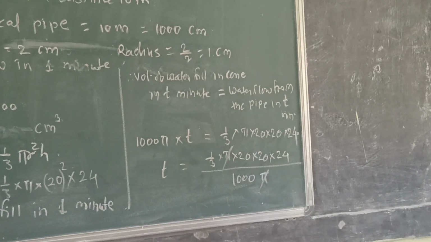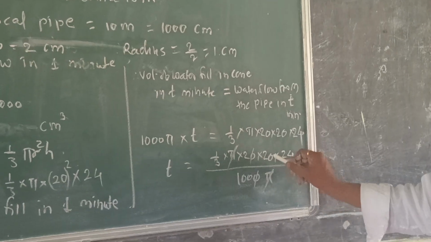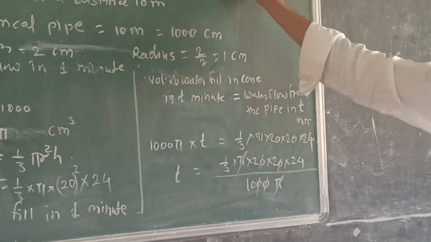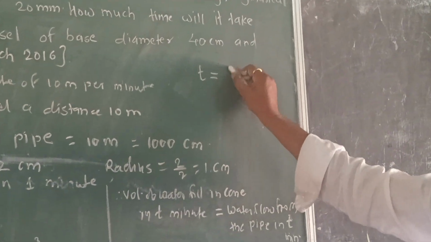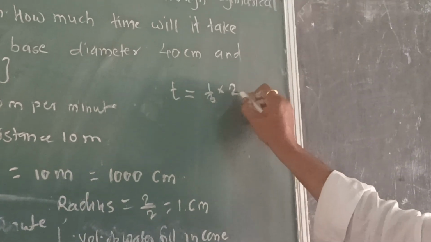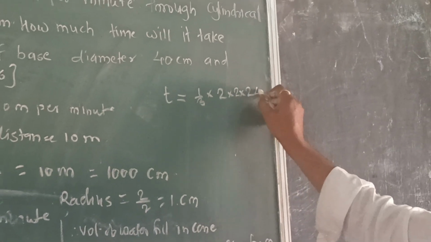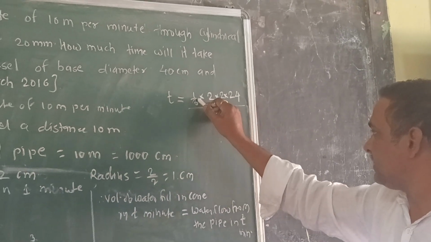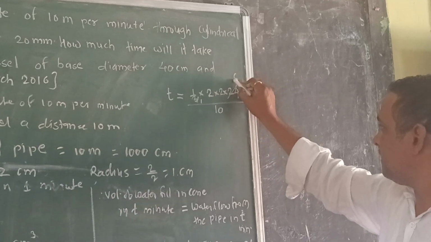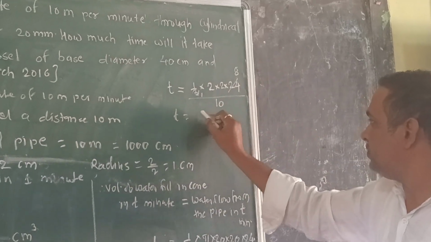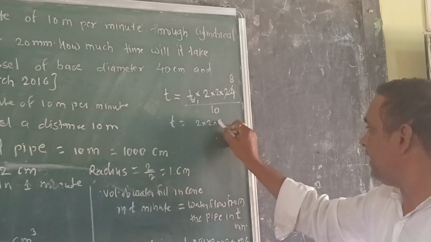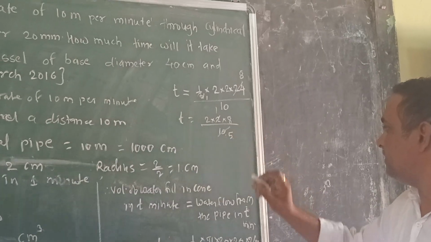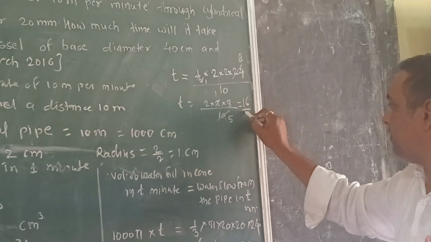This pi gets cancelled. Zero and zero cancel. What remains is T equal to 1/3 multiplied by 2 multiplied by 2 multiplied by 24, divided by 10. Then 3 eights are 24, so T is equal to 2 multiplied by 2 multiplied by 8 upon 10. 2 fives are 10. So this is 16 upon 5.